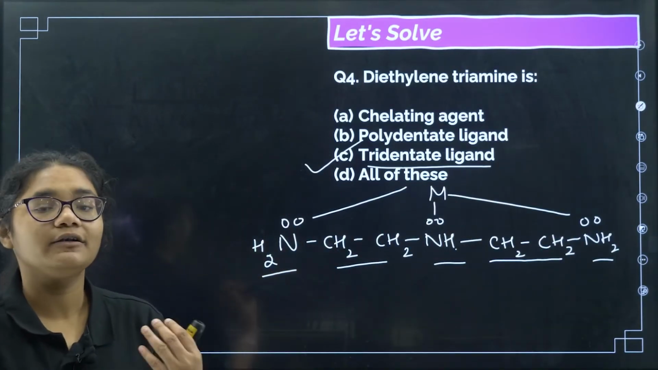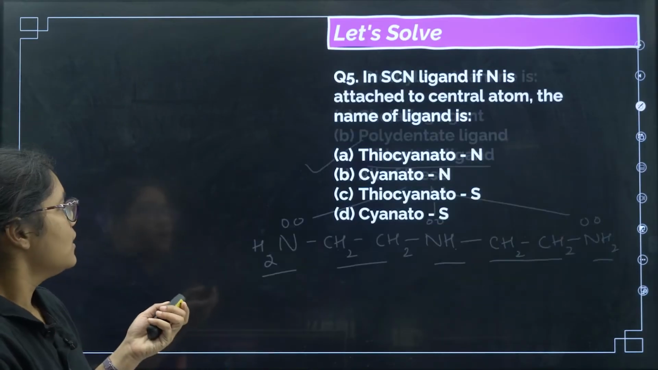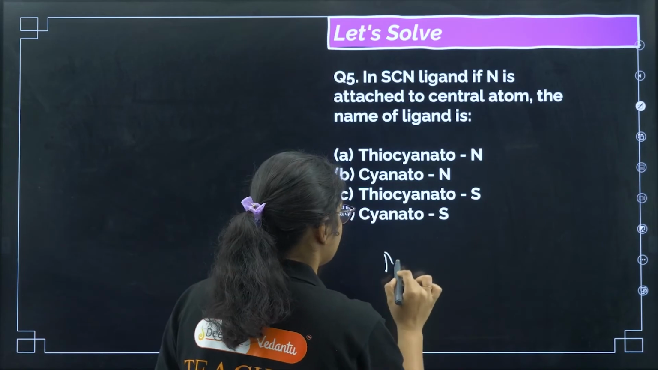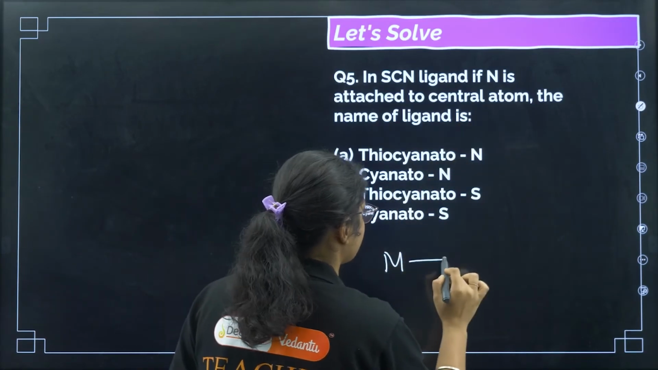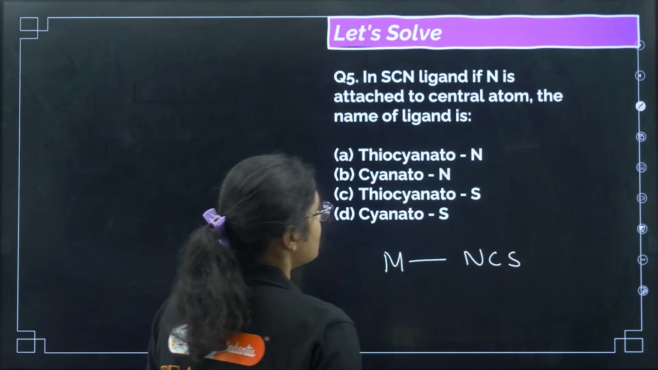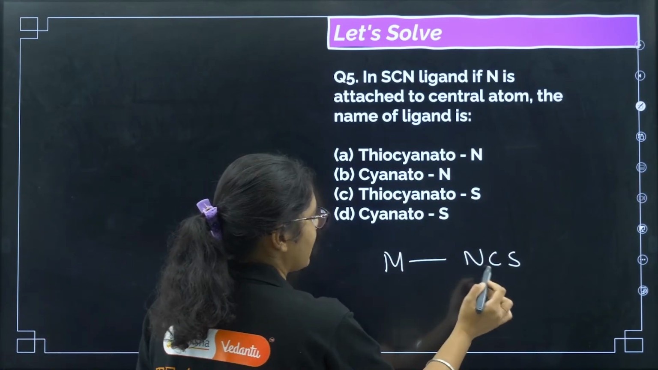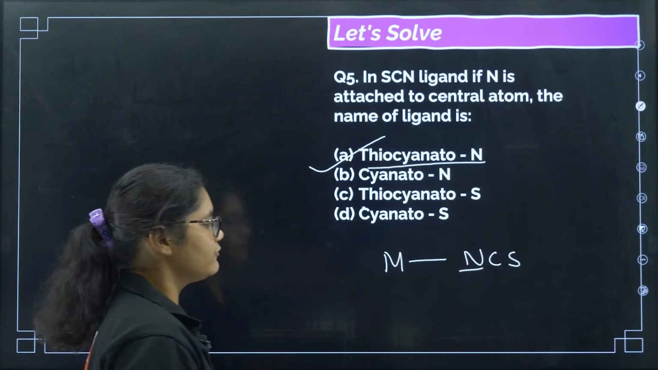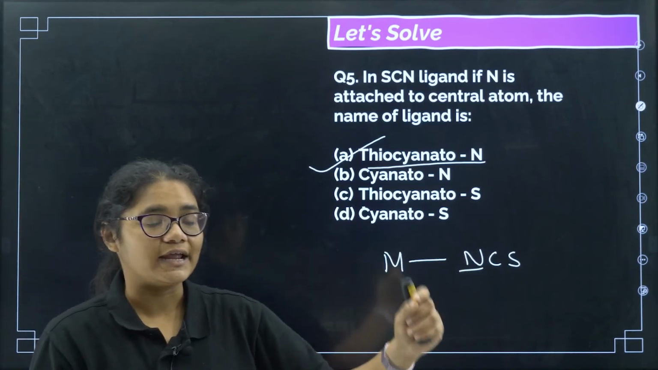We call it a tridentate ligand. Next, SCN is a ligand. If N is attached to the metal, the ligand name is thiocyanato-N. Just now I told you, if S binds, we call it thiocyanato-S.